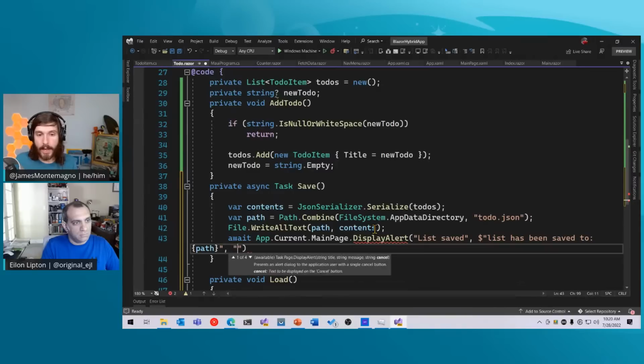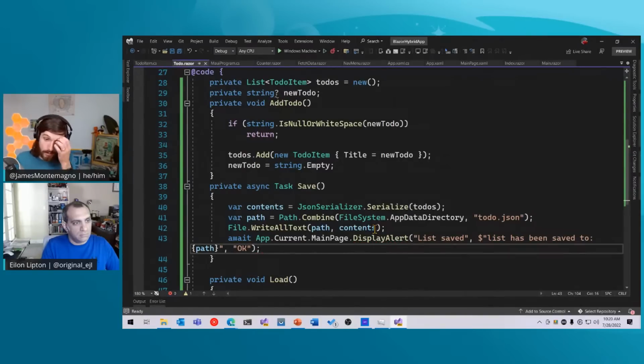And I'll say, okay. And this is different. This is not an alert. This is not a JavaScript alert. This is a native pop-up. So we'll see the native controls that pop up on Windows.